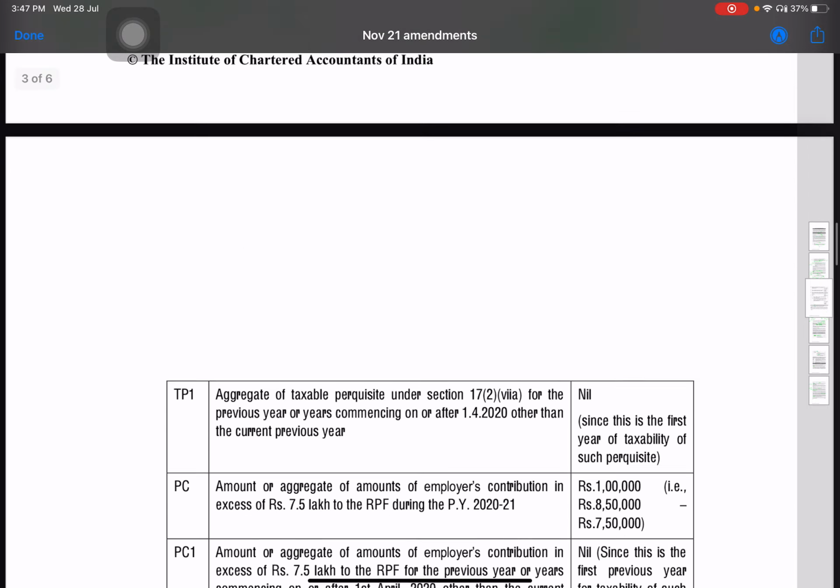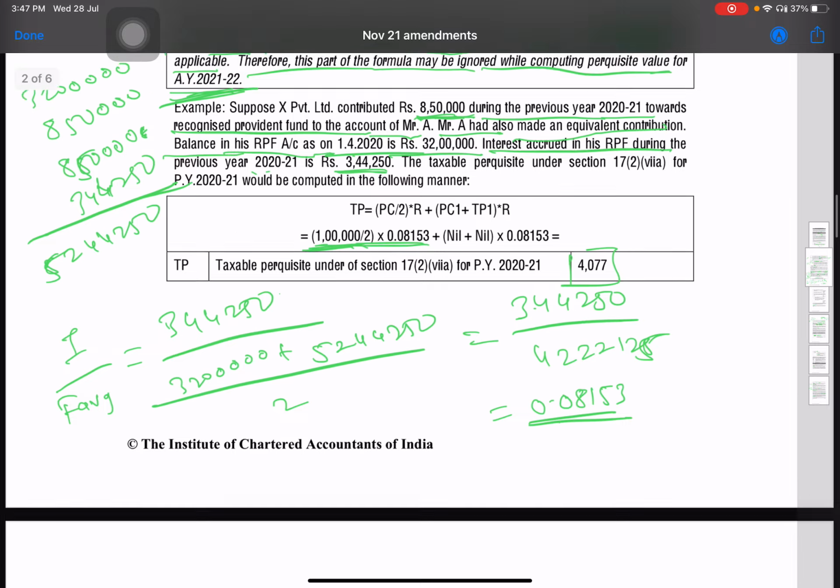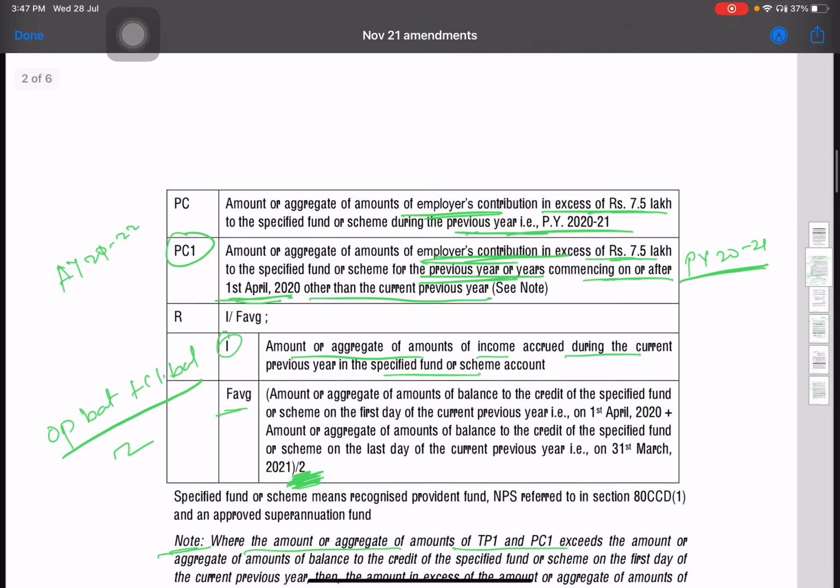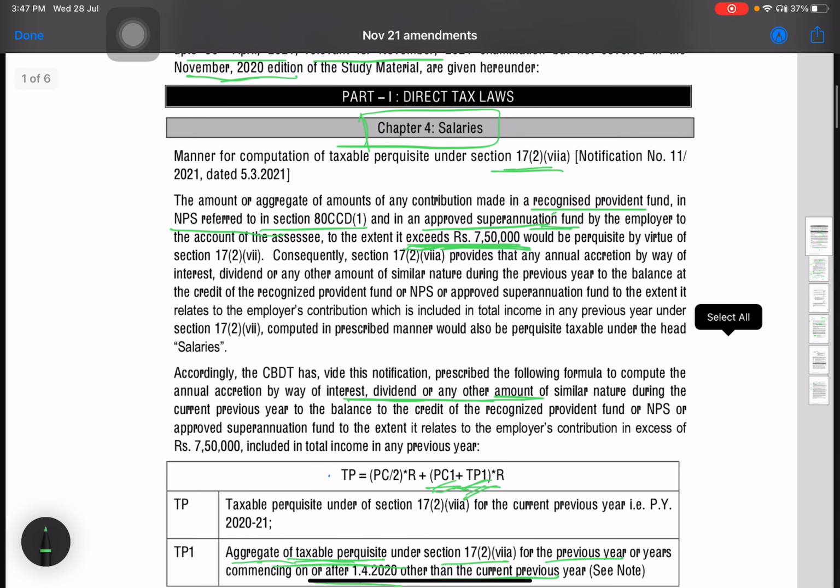All right. So these are the statutory updates that were applicable for the November 2021 exam. Few new case laws have also been added. I will make a video on those soon.